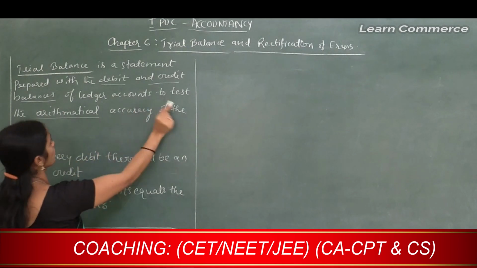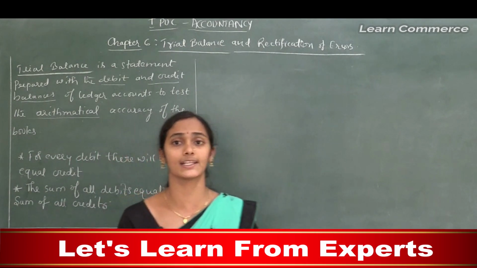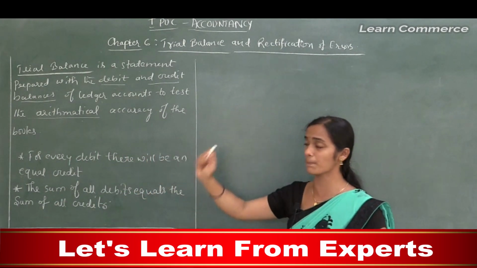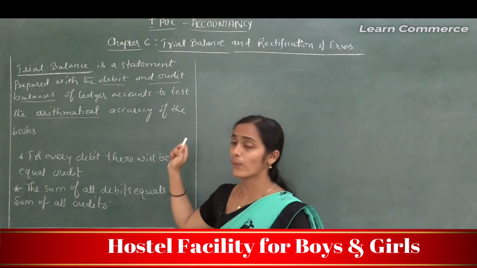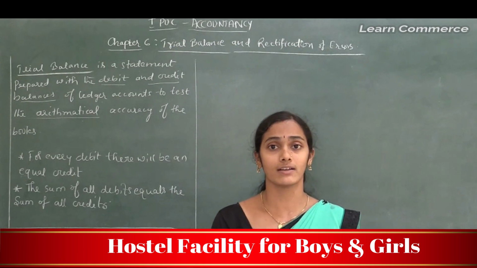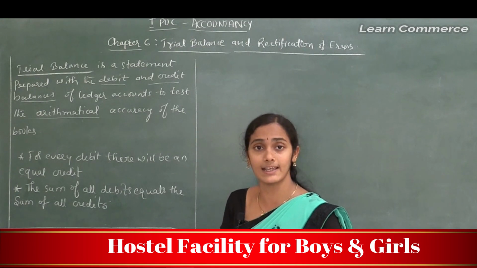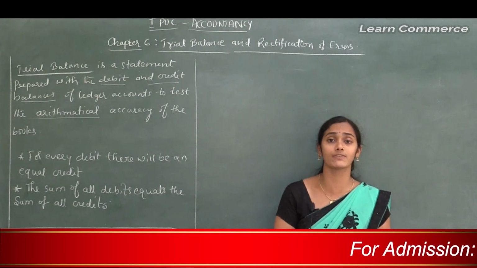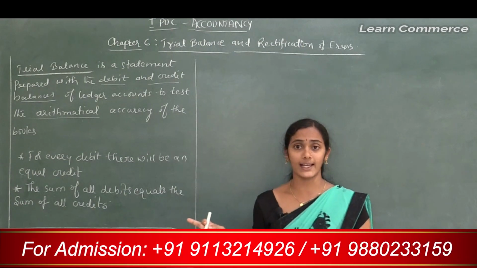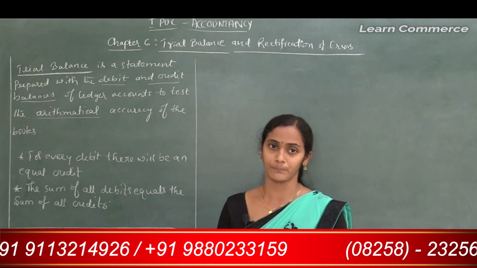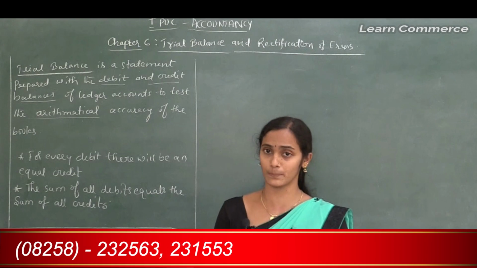To check or to test the arithmetical accuracy of books. To check the arithmetical accuracy of the books, we need to prepare a trial balance. So trial balance is very important to prepare, because this is considered as what? A link. It is treated as a link to prepare the financial statements. This trial balance is based on the double entry system. According to the double entry system, both the aspects are recorded in the books of accounts.